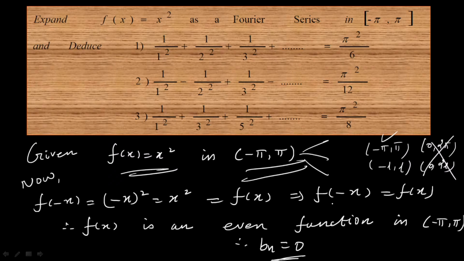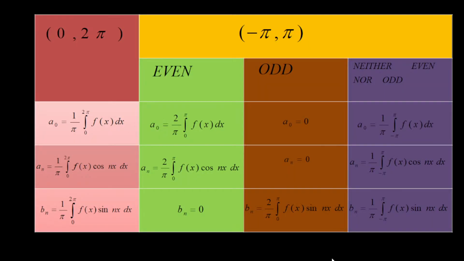Okay, so here the function is defined at interval minus pi to pi, so immediately we can verify whether the given function is even or odd. For that you have to replace x by minus x in the given function. If you replace x by minus x, you get the same function, which means the function is even. If it is an even function, immediately you can write the value of bn is equal to 0.